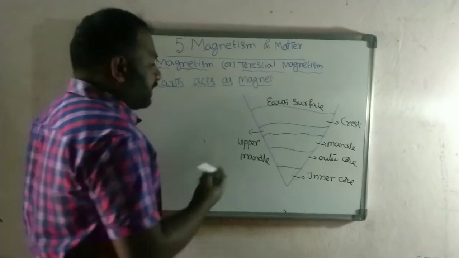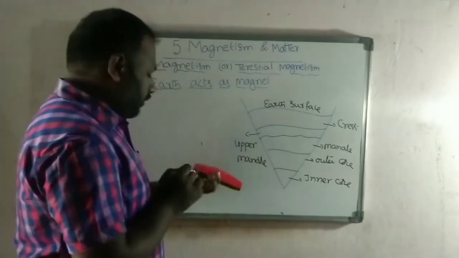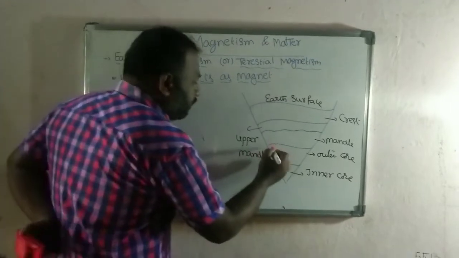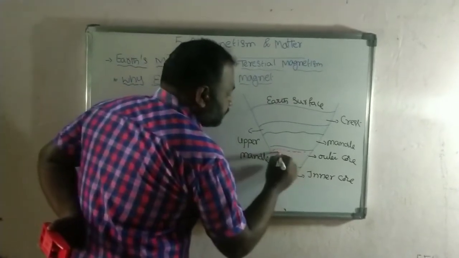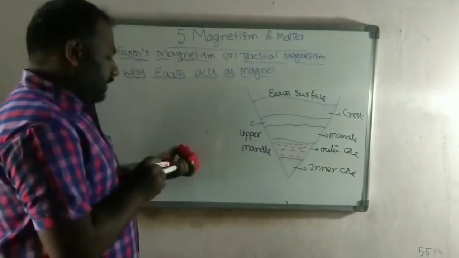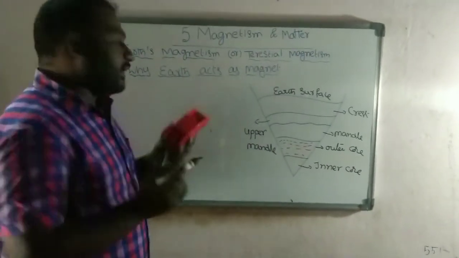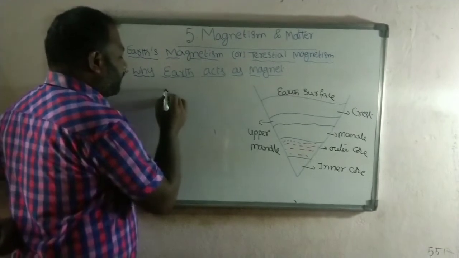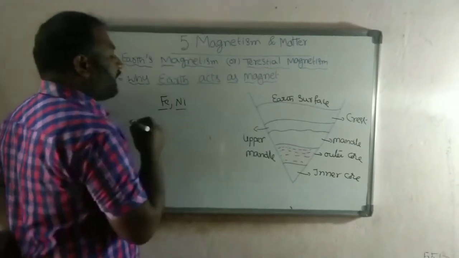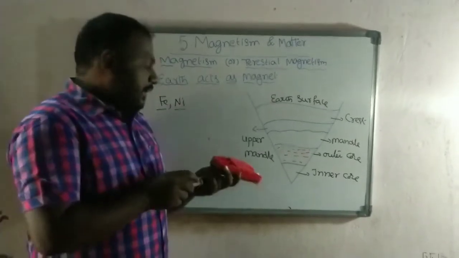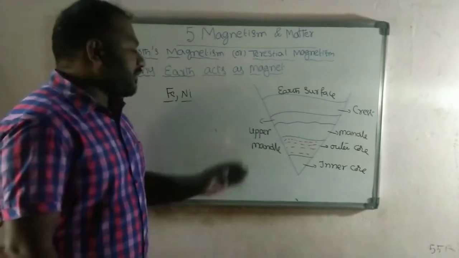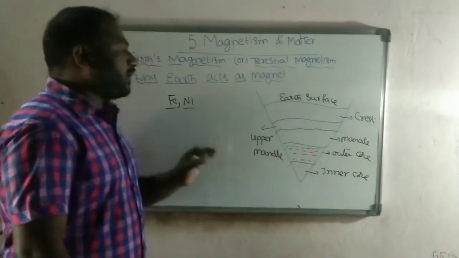When we consider the outer core, in the outer core there is a fluid. That fluid is nothing but iron and nickel, ferrous and nickel, in the form of a fluid in the outer core of the Earth.